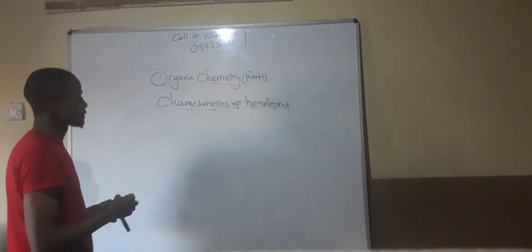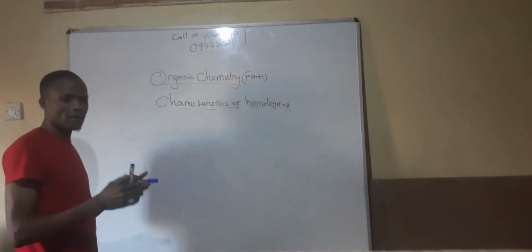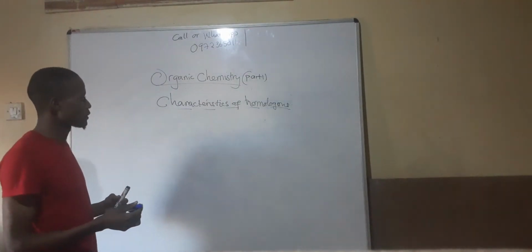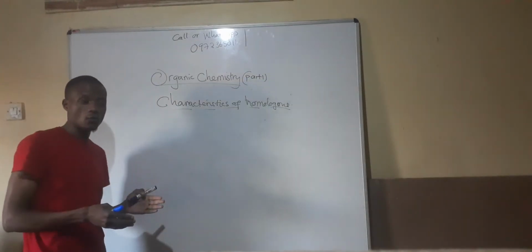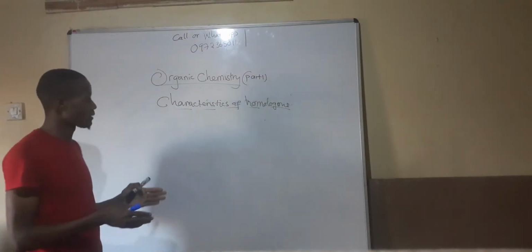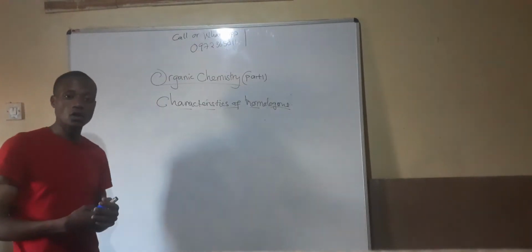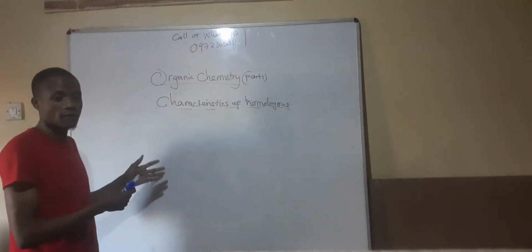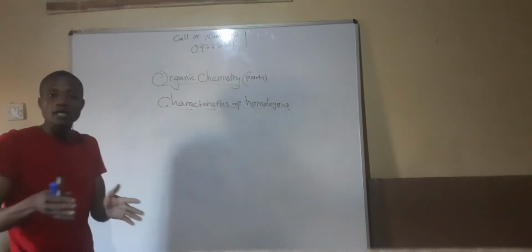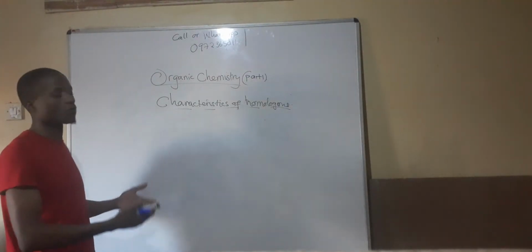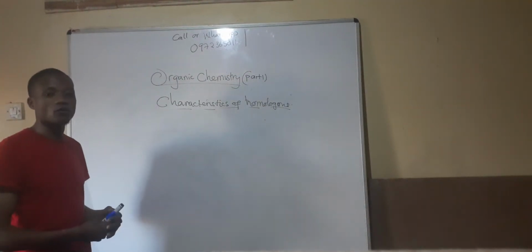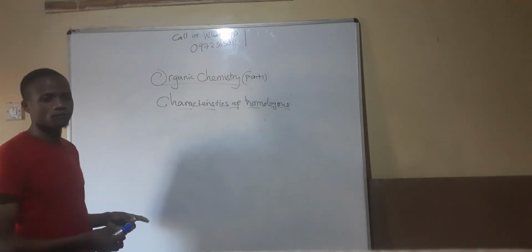Characteristics of homologous series. So what are the characteristics of homologous series? When we're talking about these characteristics, we are not talking about the alkanes, alkenes, or alcohols, we're talking about all organic compounds. So when giving the answer, you should not limit it to any homologous series. This is a general question. What are the properties of homologous series?